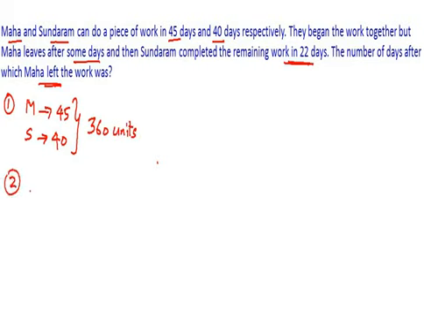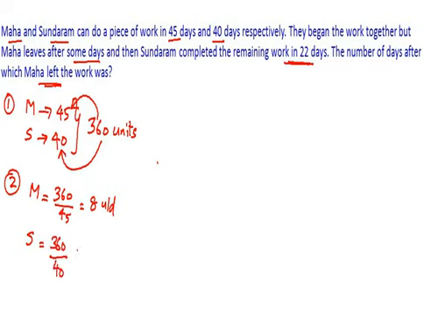Step 2. If Maha can complete 360 units in 45 days, how many units will he complete in one day? It's going to be just 8 units per day. What about Sundaram? Sundaram completes the same 360 units in 40 days. So how many units will he complete in one day? So 360 upon 40, he's going to complete 9 units per day. Right? Now moving on to step 3, proceed as per the question.